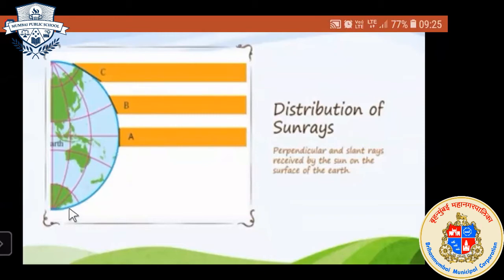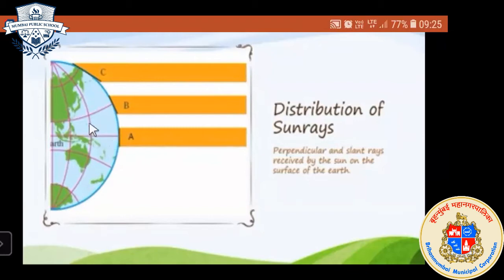Why low temperature? Because the sun rays are slanting to the polar region, and here sun rays are straight to the equatorial region of the earth. So you have to understand why the temperature decreases from the equator to the polar region.